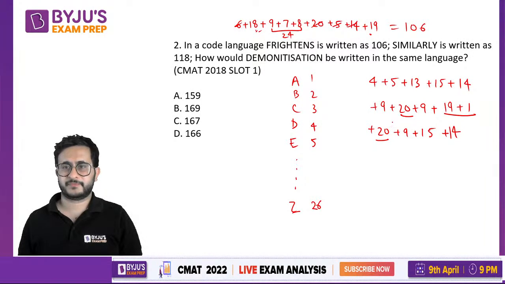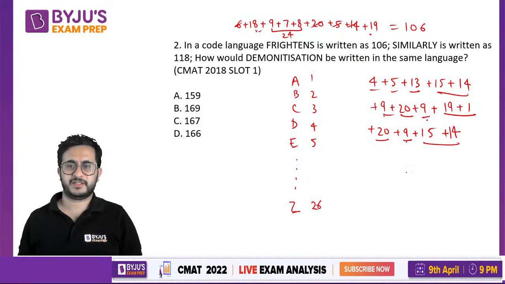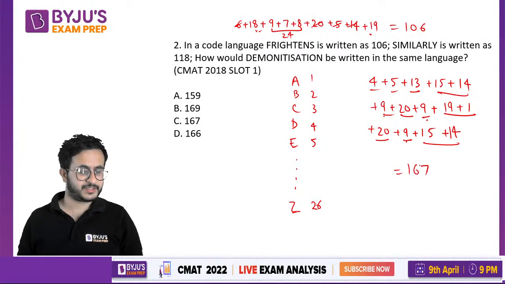Okay, 60 and then we have 9 into 3, 27. 27 plus 13 is again 40. That is 100. Okay, this is 29, this is 29. 158 and plus 9, 167. Yes, it adds to 167. Okay, so that is the answer.